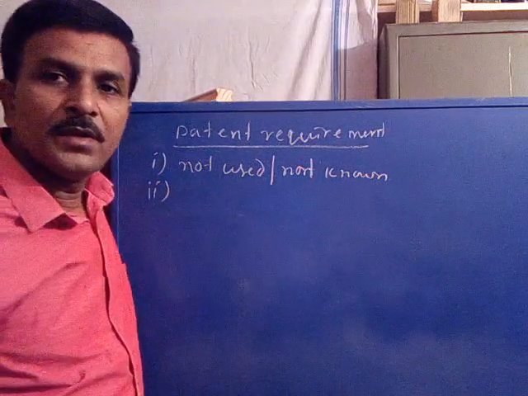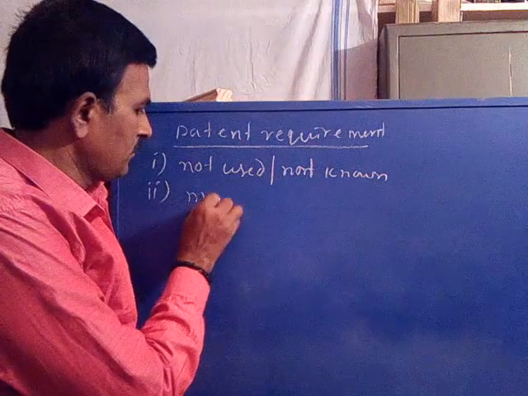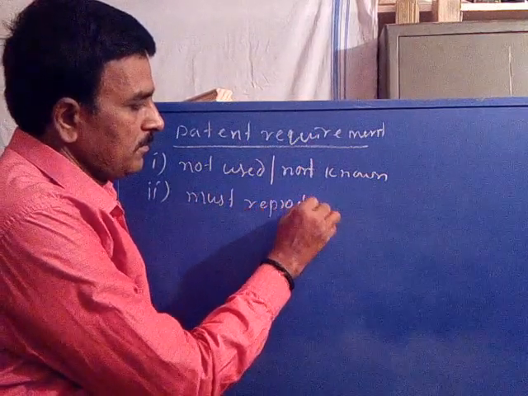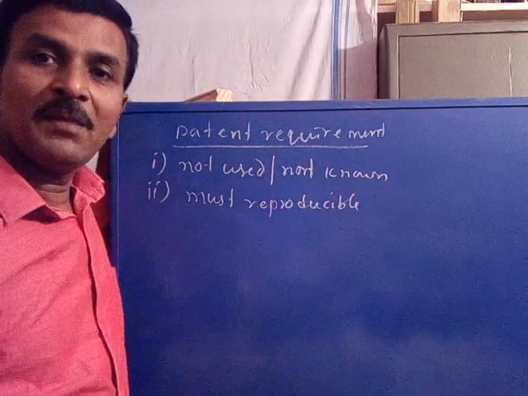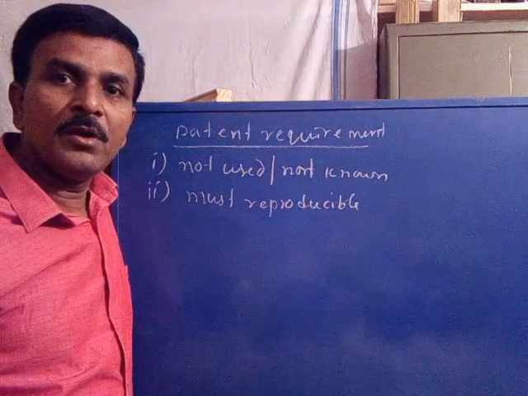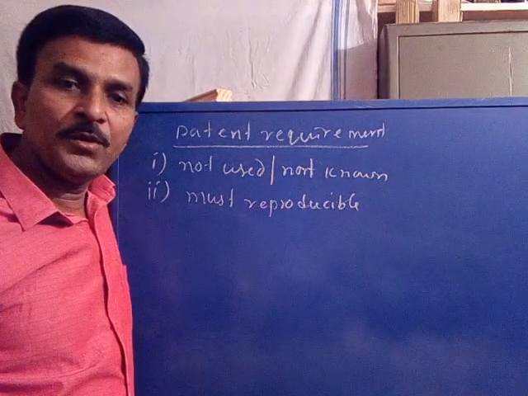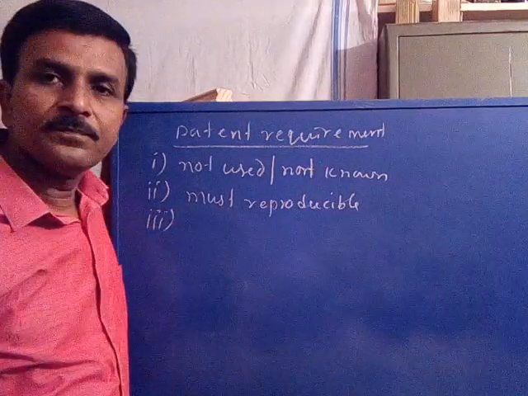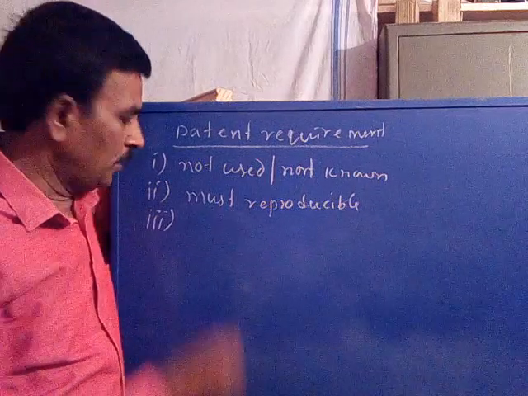Number two, it must be reproducible. The invention must be reproducible again and again. It can be easily prepared. Reproducible. Number three, it must be industrially useful.